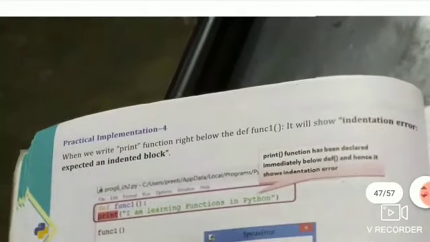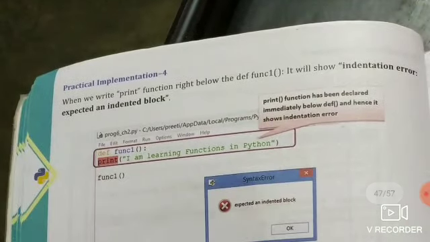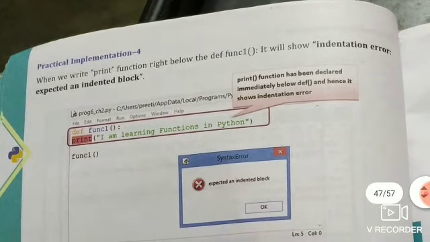Then in practical implementation 4, we again create a function, and this function will print I am learning functions in Python, but it shows an error because we did not use proper indentation. You can see here that the print function has been declared immediately below def, and hence it shows an indentation error.